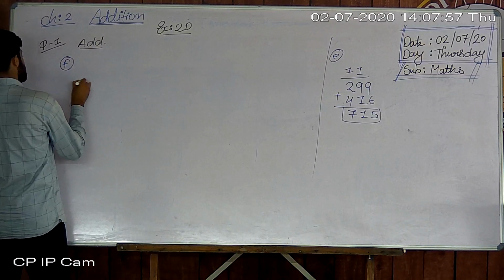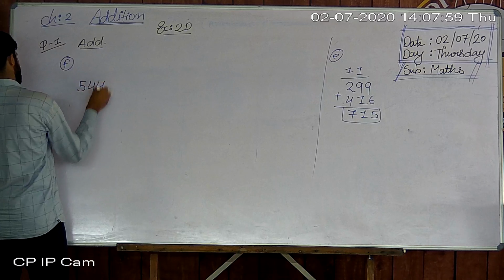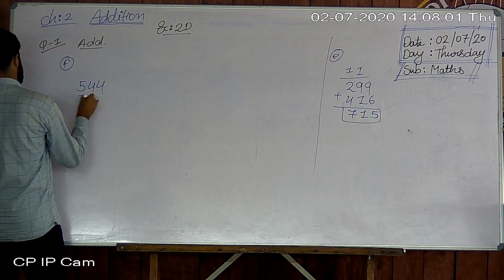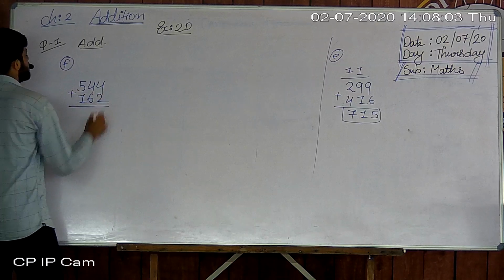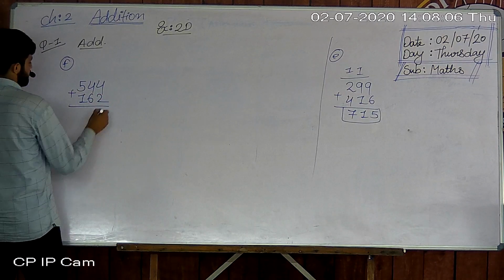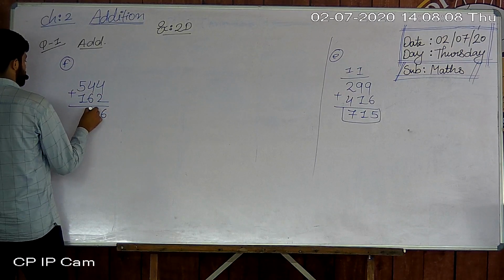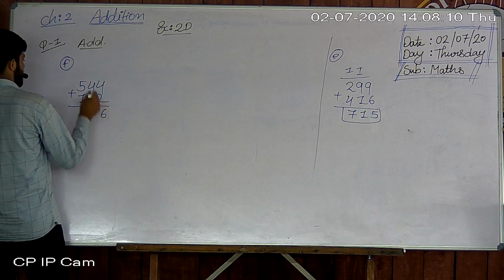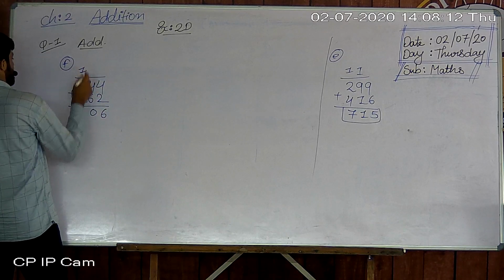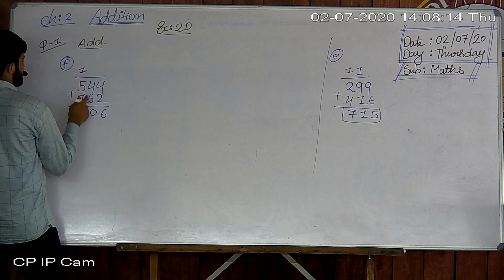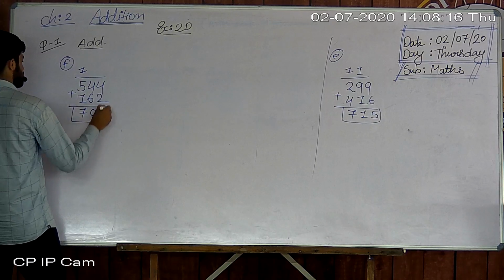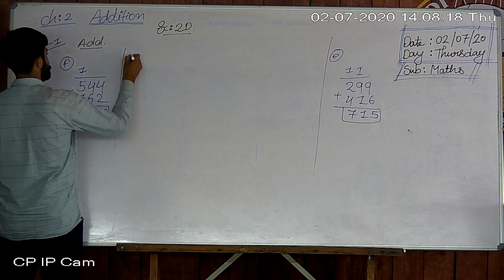Question number F is 544 plus 162. So 4 plus 2 is 6. 6 plus 4 is 10. So 0 here and 1 carry. 5 plus 1 is 6. 6 plus 1 is 7. So the answer is 706.